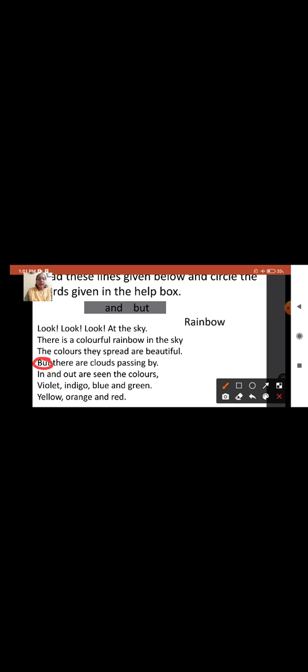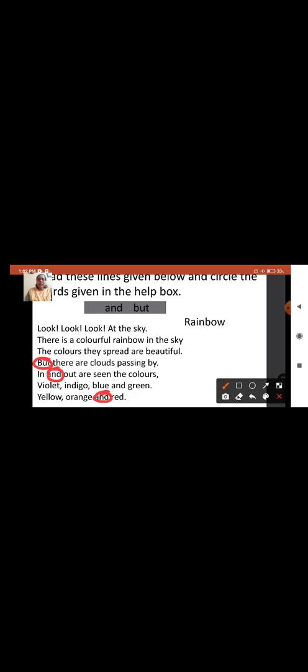In and out are seen the colors violet, indigo, blue and green, yellow, orange and red. Now the word and has also come. So I am going to circle the word and. The word and has come again, so I am going to circle the word and. So but and and, I have circled these words.